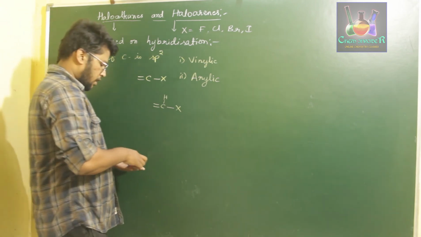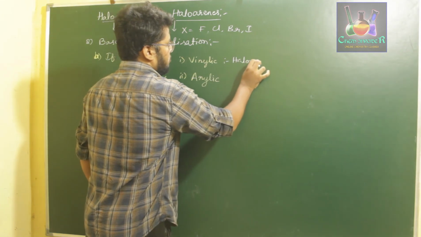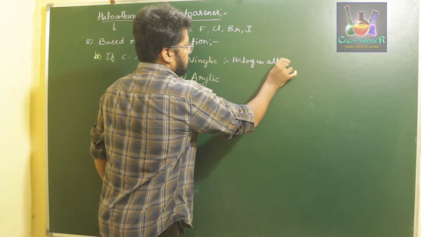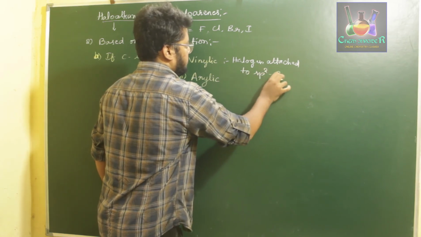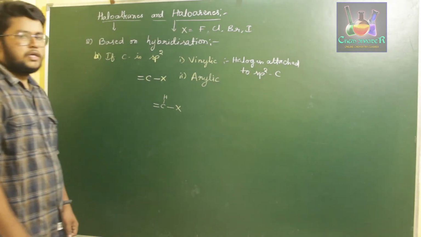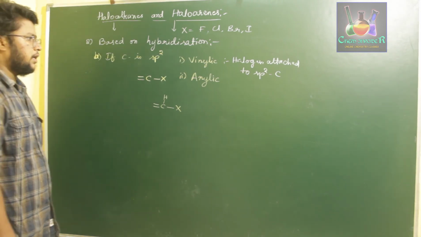If our halogen is attached to an sp2 carbon, then we call them vinylic alkyl halide.